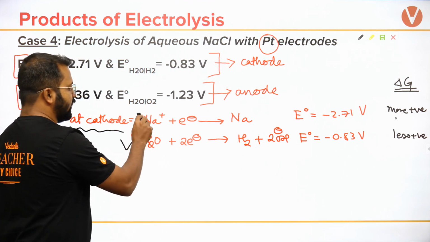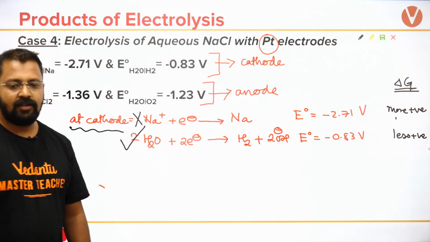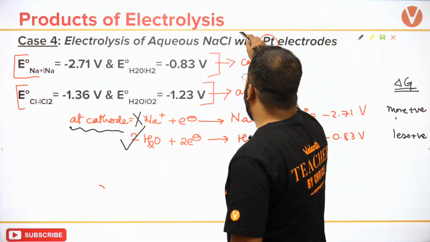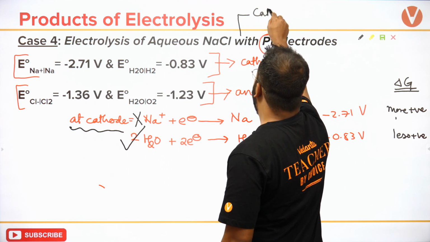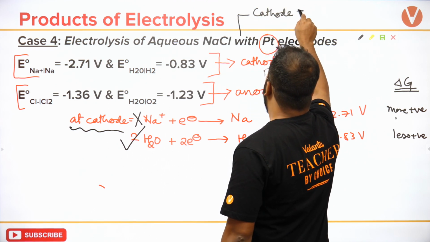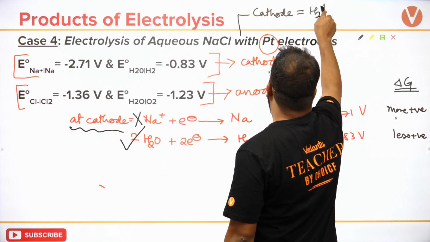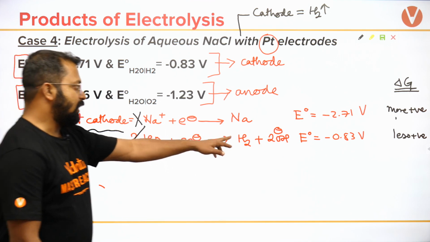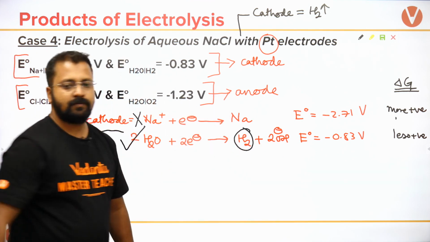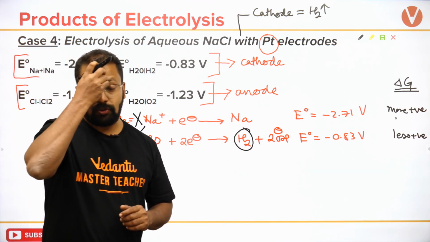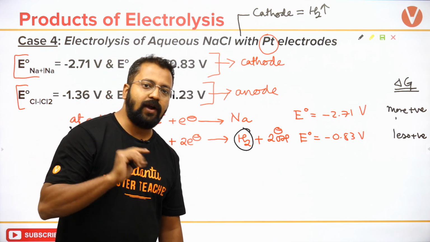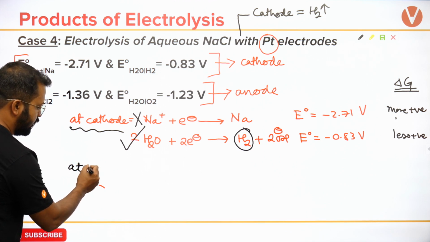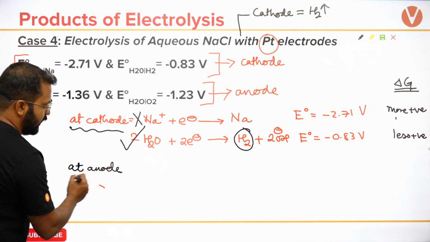This will take place at the cathode, this will not take place at the cathode. So what will be liberated at the cathode? If I try to write the products, the cathode will have liberation of hydrogen gas. Okay? Cathode will have liberation of hydrogen gas. Now let's try to identify what will happen at the anode.